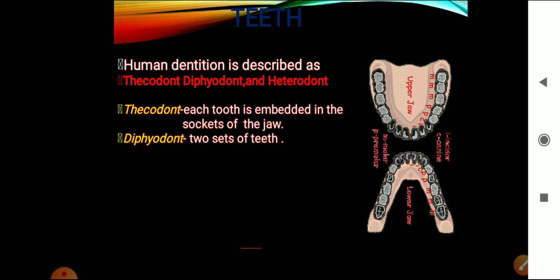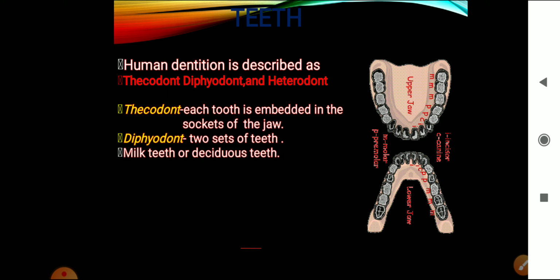Second one, diphyodont. Di means two, so diphyodont means there are two sets of teeth. Human beings have two sets of teeth, not the teeth on the upper jaw and the teeth on the lower jaw. The two sets of teeth are milk teeth and permanent teeth. Milk teeth is also called deciduous teeth. When you were born, by the time you completed 1 year, your first tooth appeared. After the age of 5 or 6, some of the teeth started falling, coming out of the sockets, and a new tooth came.